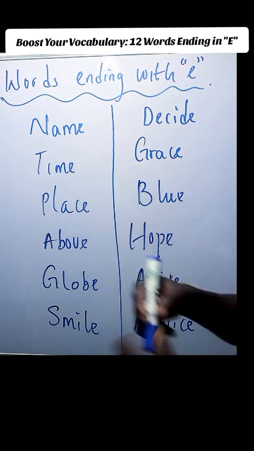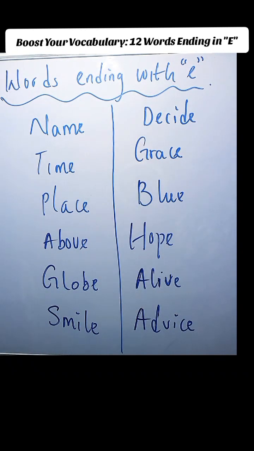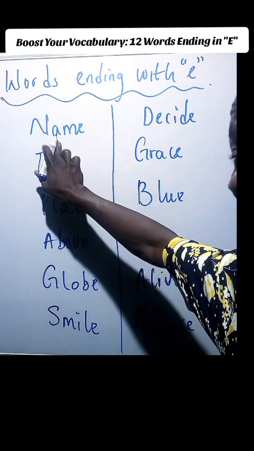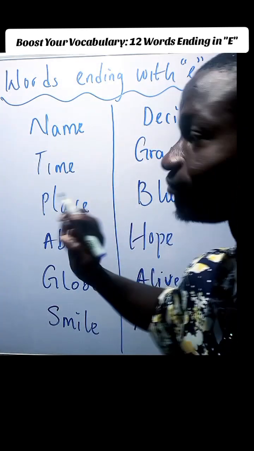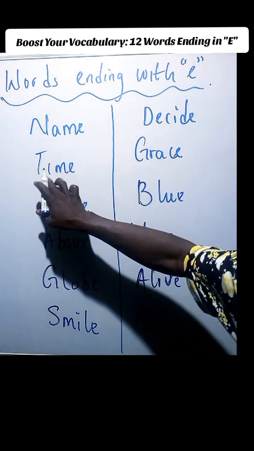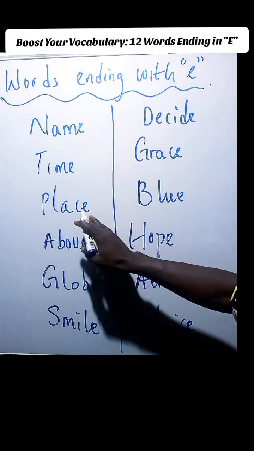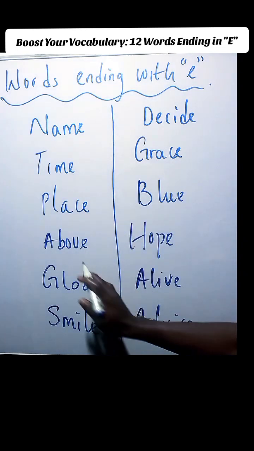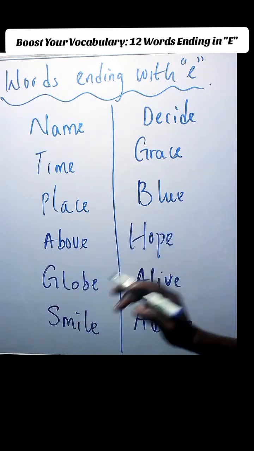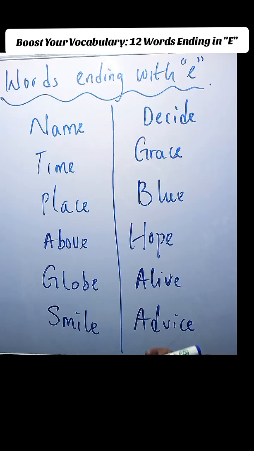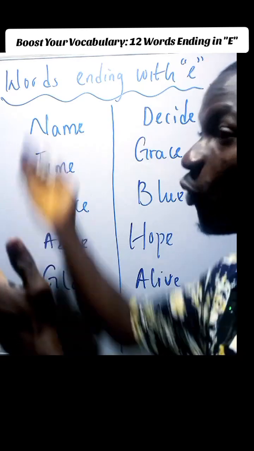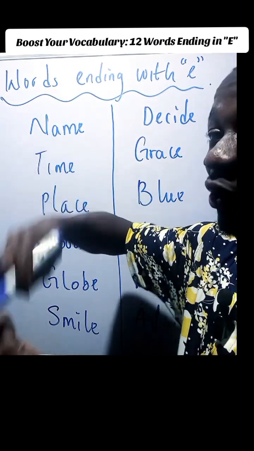Like letter A, the vowel. We have A, E, I, O, U, right? So, if it ends with E, like this one that has A, you are going to call it A. This one that ends with E, you are going to call it I. If it ends with E and O is there, you're going to call it O. And so on. Are you getting the point now? So any word that ends with E, you are going to use the sound of the vowel.